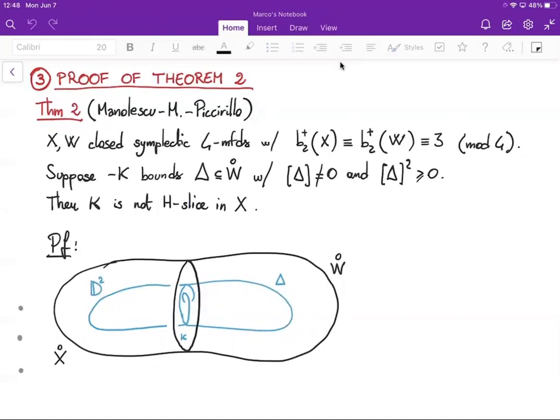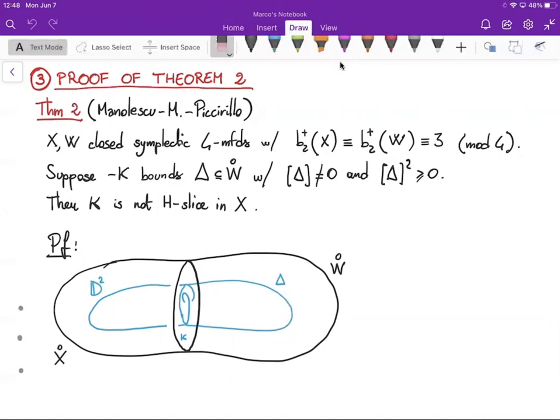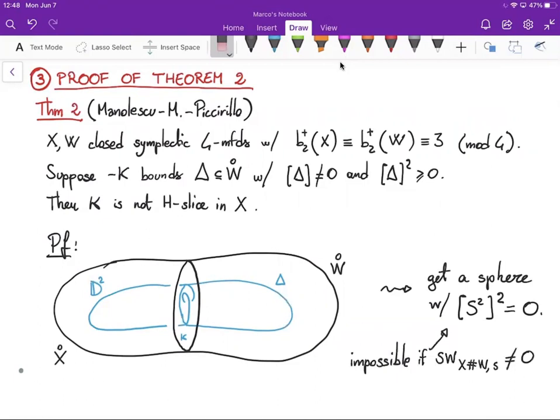In fact, after possibly blowing up, one can assume that such a two-sphere is zero-framed, and the fact that delta is not null homologous implies that the sphere is also not null homologous. From here, one can apply a theorem of Fintushel and Stern that says that such zero-framed spheres do not exist if the Seiberg-Witten invariant of the 4-manifold, which is X connected sum W, is non-vanishing.